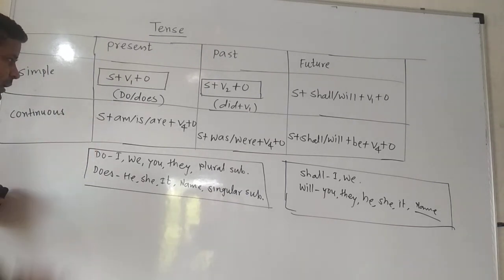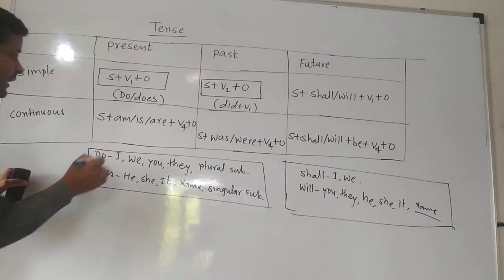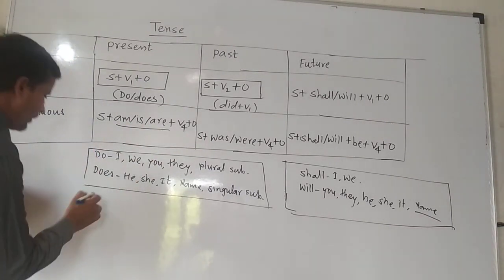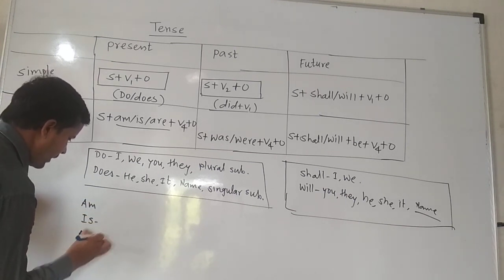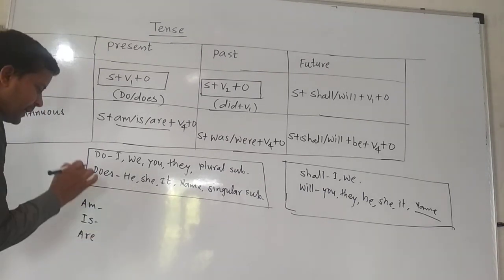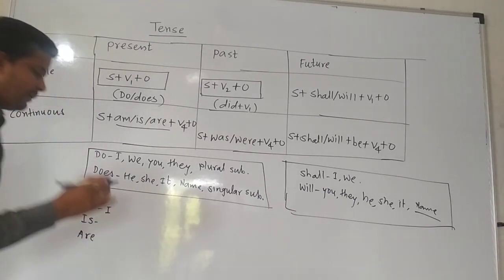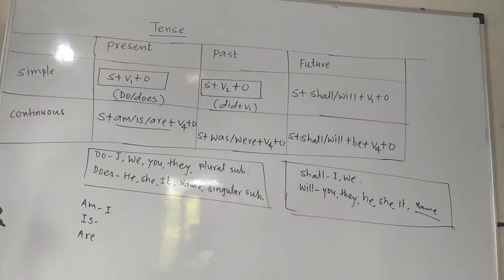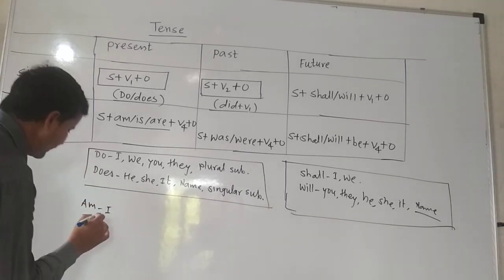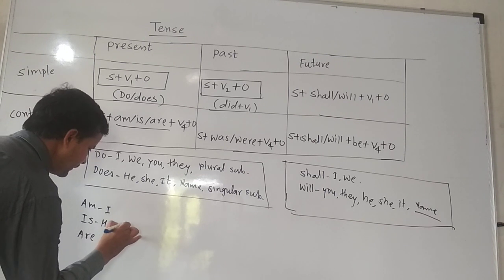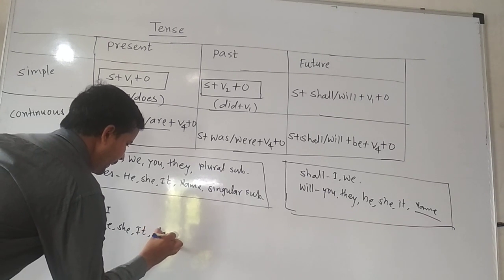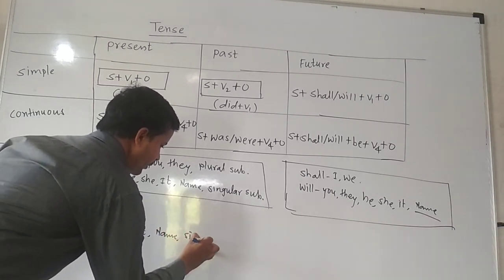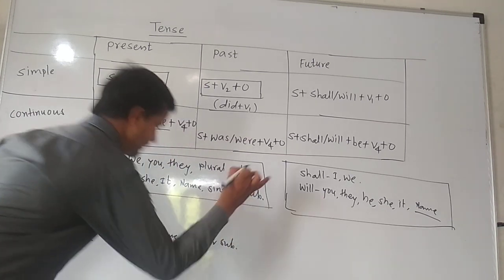Then now come to the next. Now we will talk about continuous present tense. In continuous present tense, three helping verbs are there. See, am, is, and are. See, am is used with I. We say I am. This is the only subject that is used with it. Then see the next one. He is, she is, it is, and at the same time any name or singular subject.